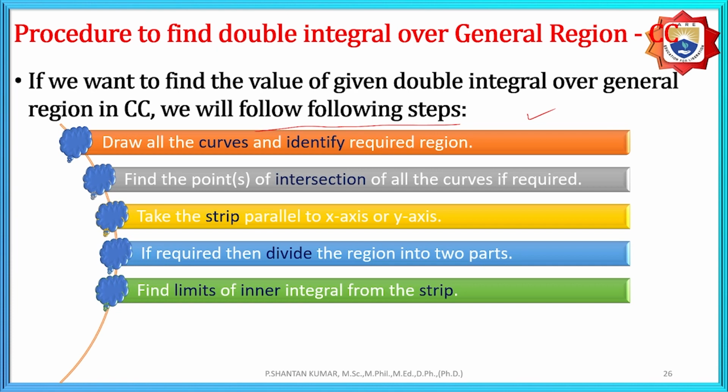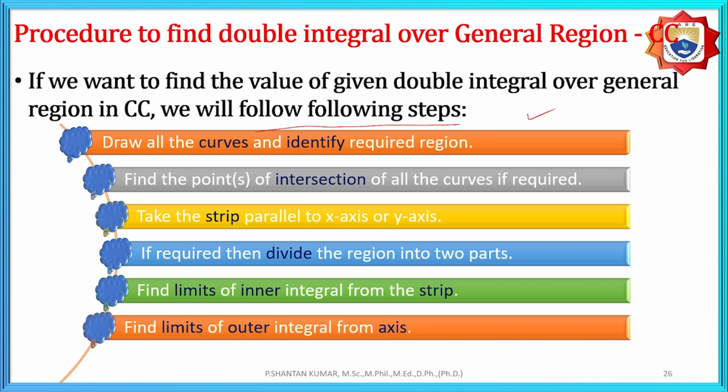While solving, we need to strictly follow the condition from inner to outer, not outer to inner. And find the limits of the outer integral from the axis.